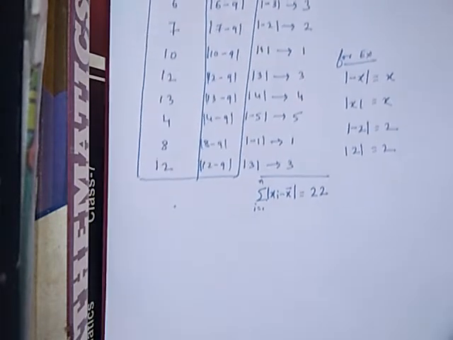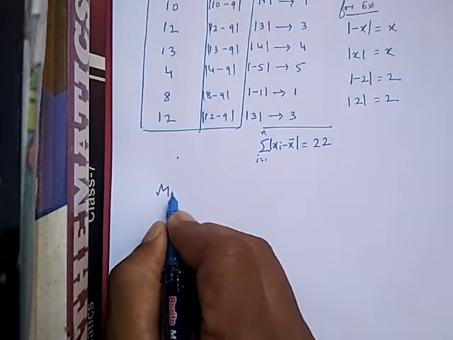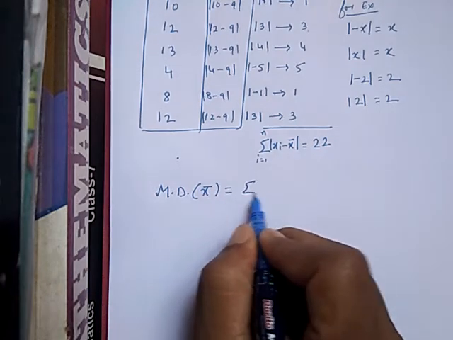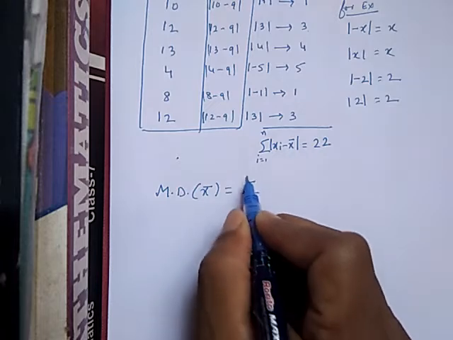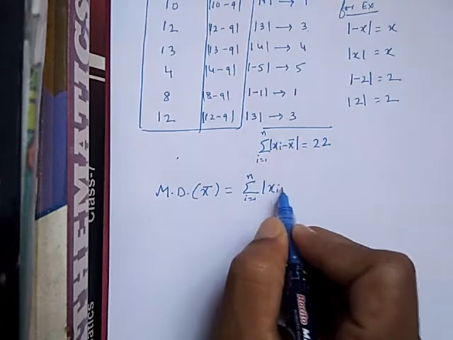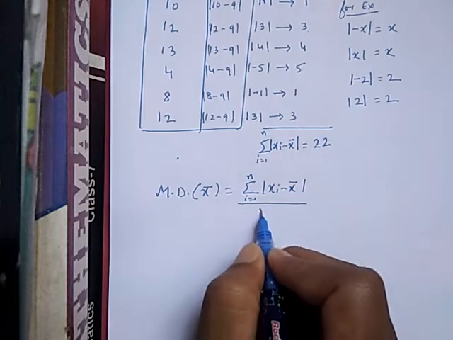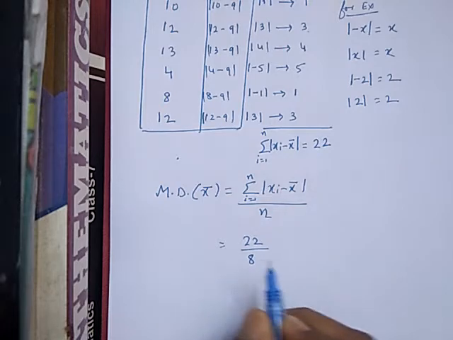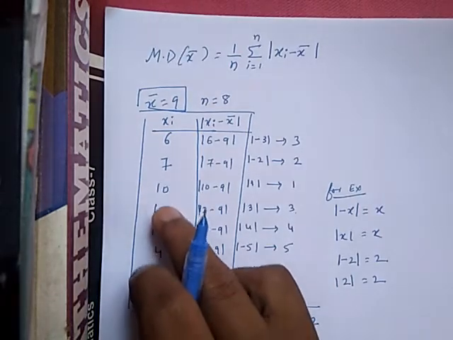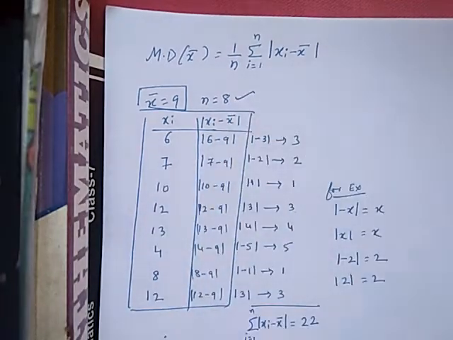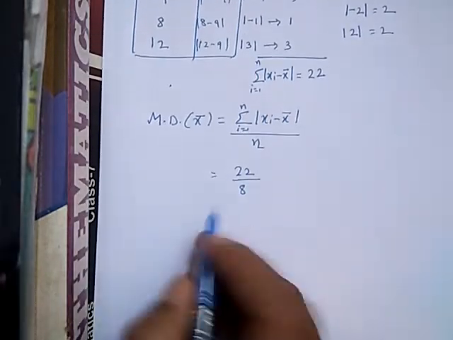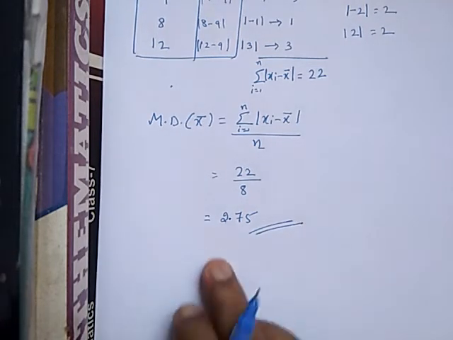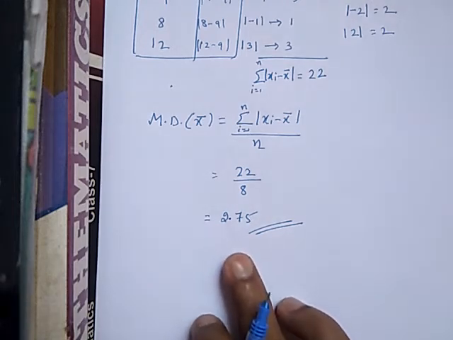After getting 22, now what is the formula? The formula for mean deviation about the mean is equal to the summation of i equal to 1 to n of mod of xi minus x bar, divided by n, that is 1 by n. So this one you got is 22, divided by n. n is 8, because here you can count 1, 2, 3, 4, 5, 6, 7, 8. So you can take 8, 22 by 8. If you divide this, you will get 2.75. So the answer is: the mean deviation about the mean is 2.75.